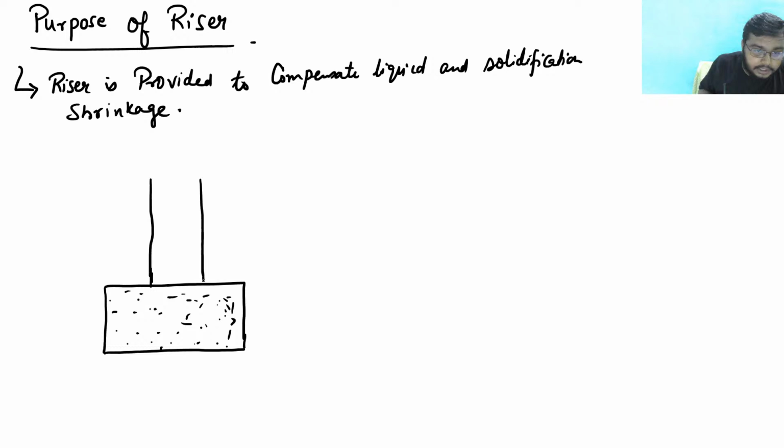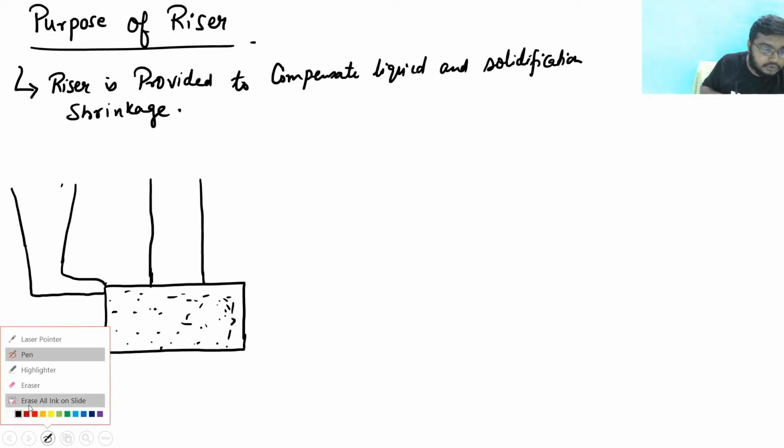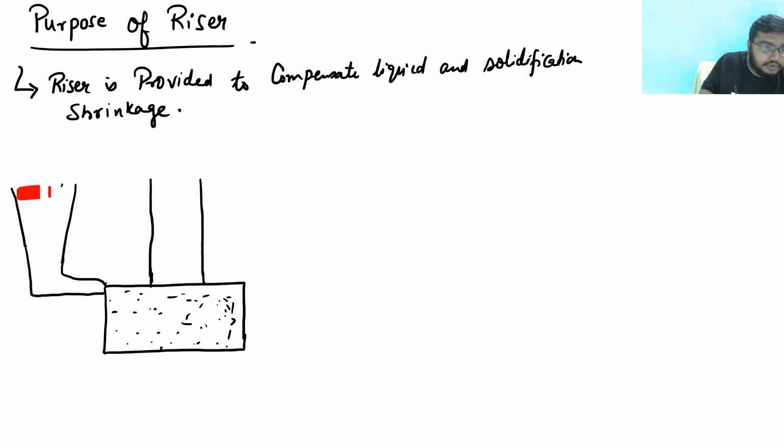Suppose the sprue is there. These things I'm not drawing, but I'm drawing for you so that you can understand. Suppose you are pouring the molten metal. From here molten metal is coming and filling this mold cavity, right?